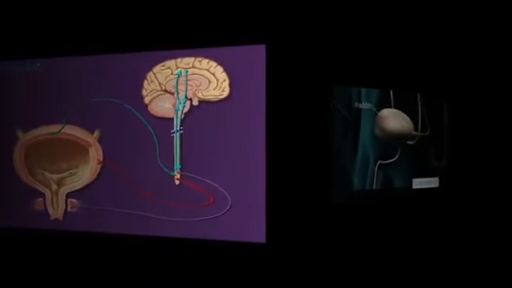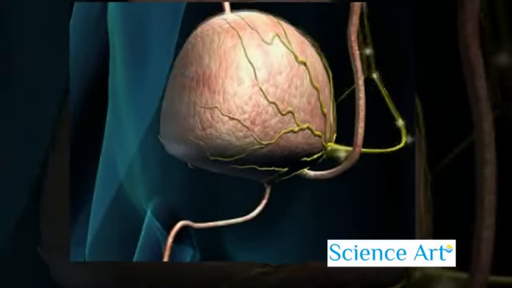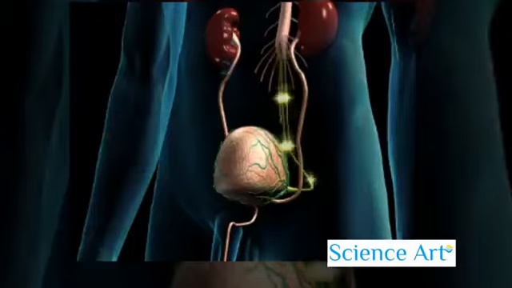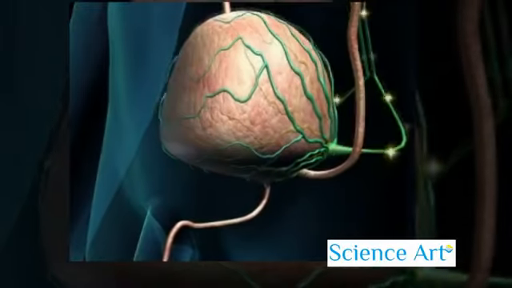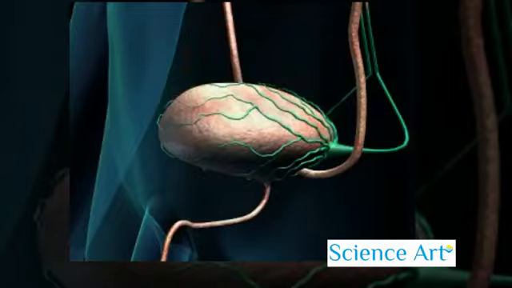When the bladder fills with urine, sensory nerves send impulses to the brain, indicating that the bladder is full. The sensory nerves connect with the other nerves in the spinal cord to relay this information. In turn, the brain sends impulses back to the bladder, instructing it to empty its contents.